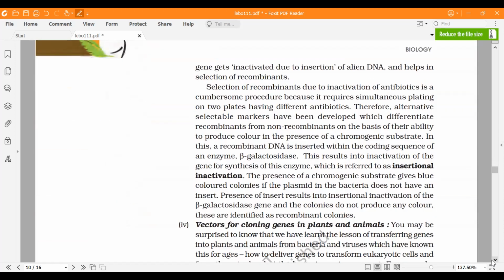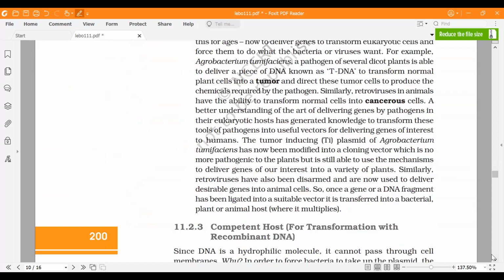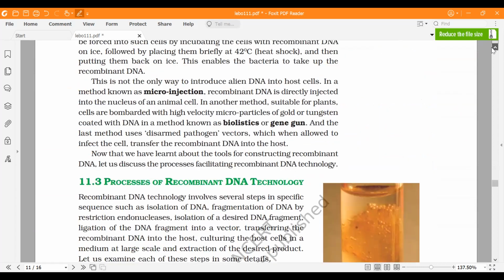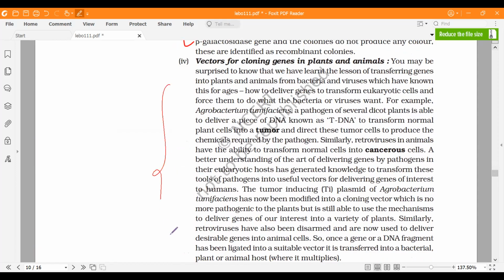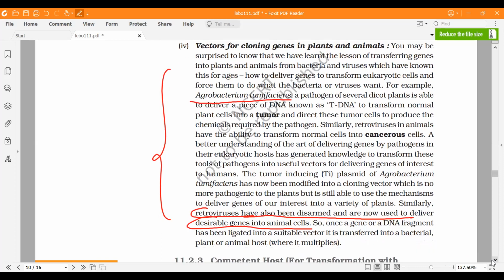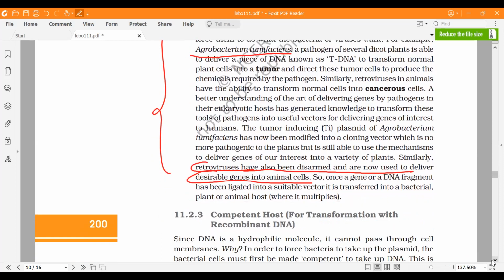See beta, this is about insertion inactivation, about blue white screening. Beta galactosidase you can see over here. E. coli is mainly used. This is about the vectors. We talked about Agrobacterium and all, and about the disarmed viruses, which can only deliver desirable genes but are not harmful. We have covered all of these things. When you read, just go through this part.